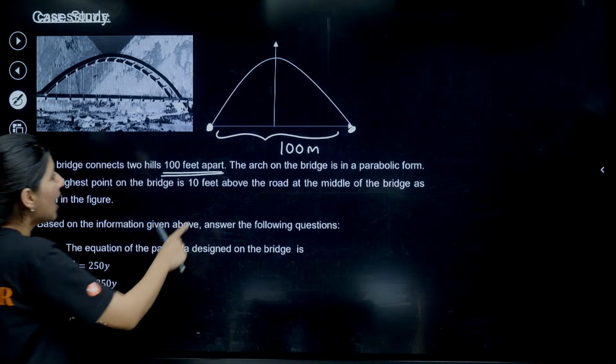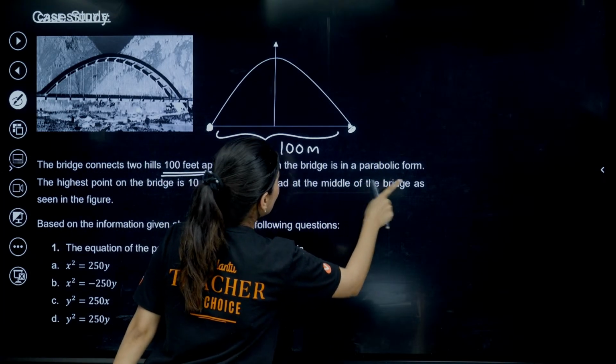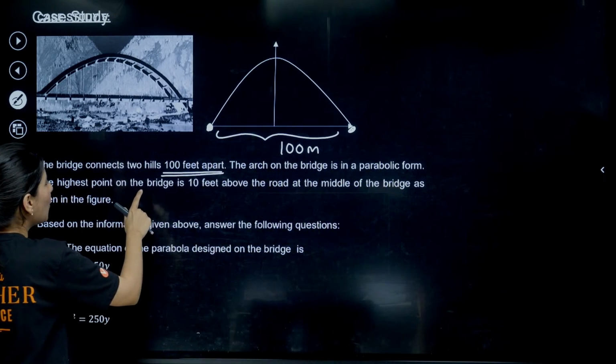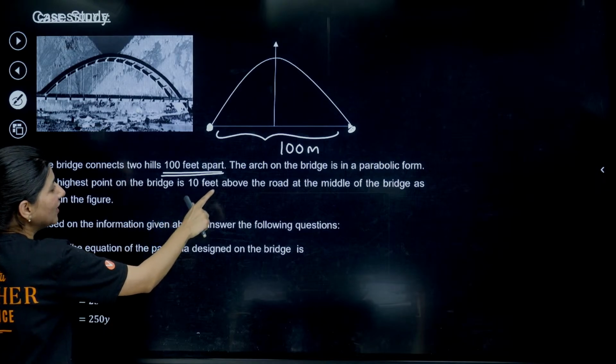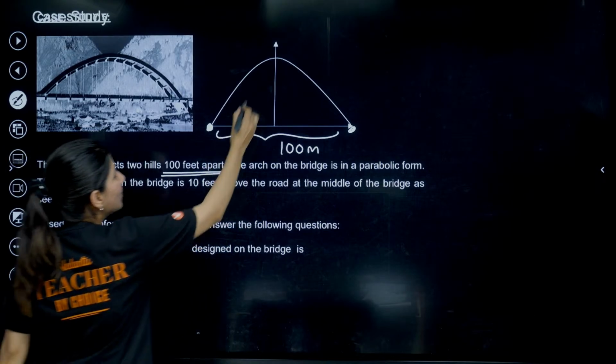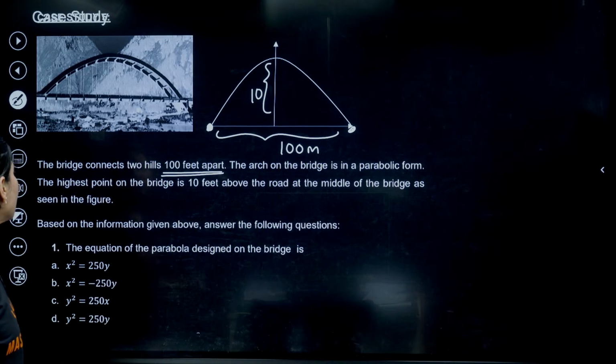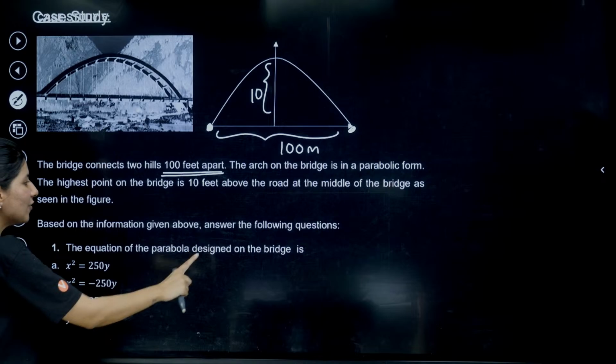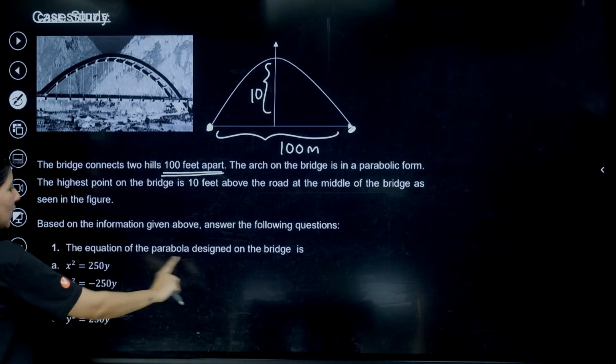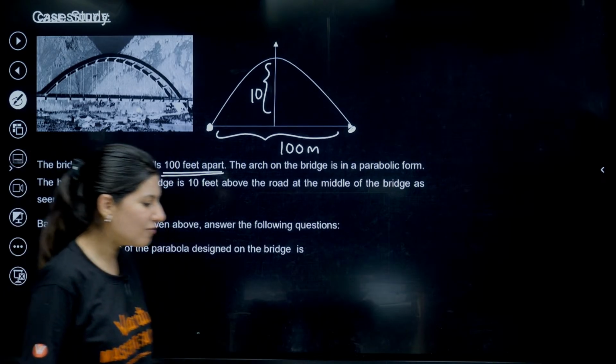All right. The arch on the bridge is in a parabolic form. The highest point on the bridge is 10 feet above the road. Okay, that means this is 10, at the middle of the bridge as seen in the figure. Based on the information, we need to figure out the equation of the parabola. Which one is the equation of the parabola?